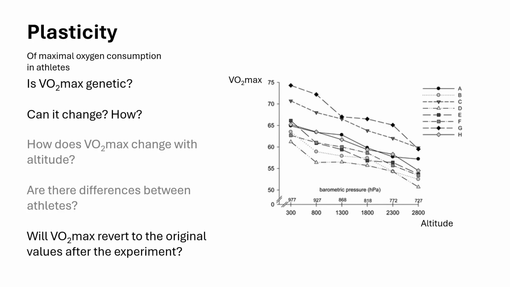In conclusion, VO2 max has a genetic component demonstrated with the different values measured in different athletes, which likely have innate differences in lung and heart capacity, blood volume, or capillary density. VO2 max is also a plastic trait because it varies in response to environmental changes, such as changes in the air pressure which modifies the oxygen supply.